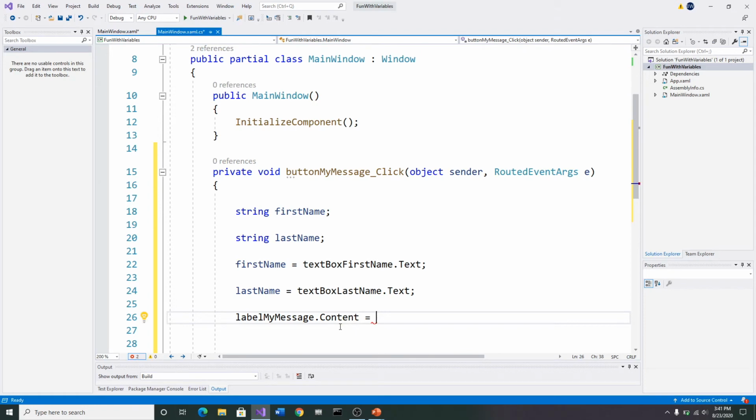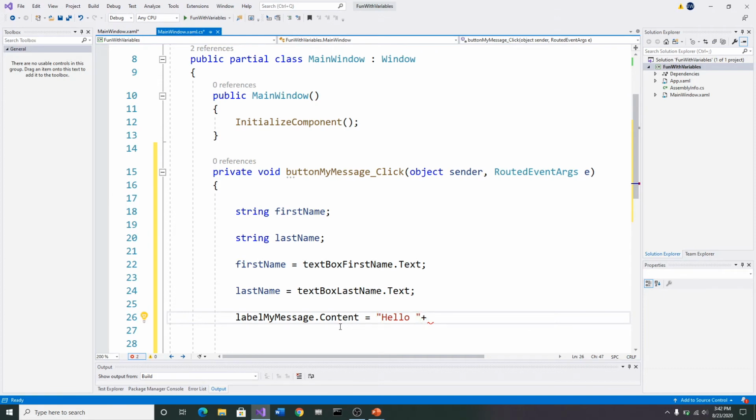Now, we're going to do a little bit of work here, so just follow along with me. The first thing I'm going to do is set a set of quotes. So open quotes here, and inside there, I'm going to write Hello, and then a space. And then on the outside of that, I'm going to go plus.